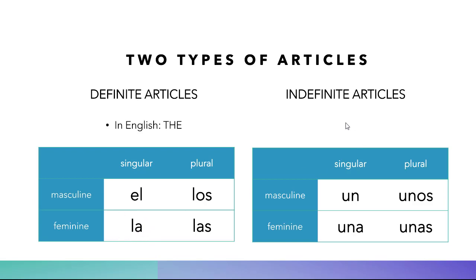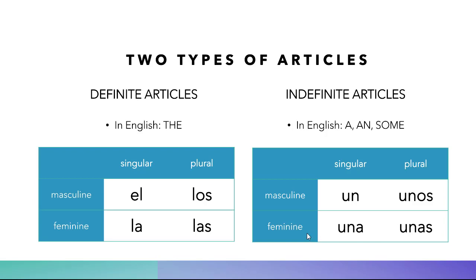Okay, so now what about the indefinite articles? Every time you want to say, I need a book, I need some books, this in English will translate as one of these four. These are the indefinite articles in Spanish. So you could say un. So if you want to say a book, you'll be using this one, un libro, because libro is singular and masculine. Now, if you want to say, I'm going to buy a house, una casa.